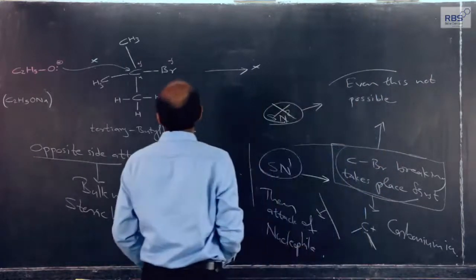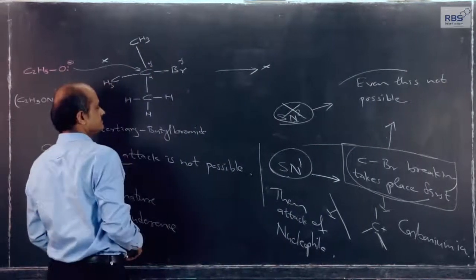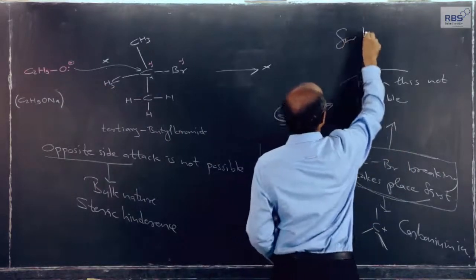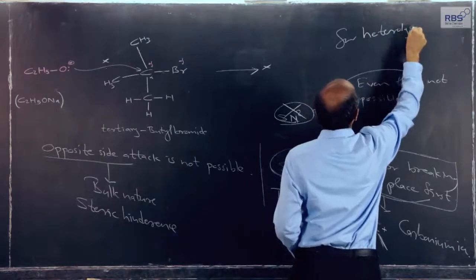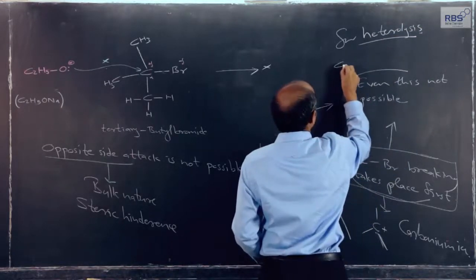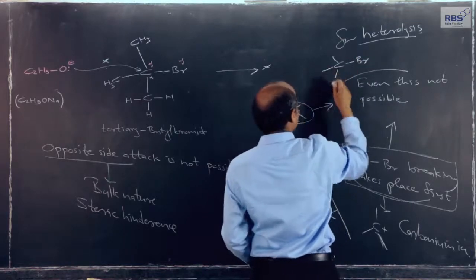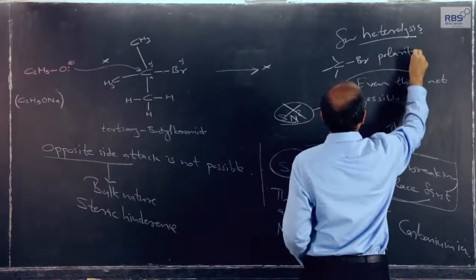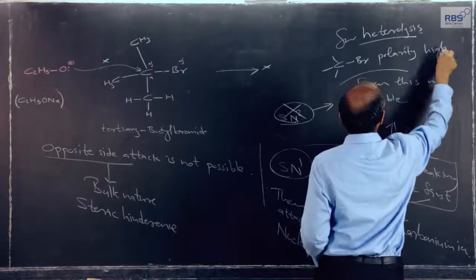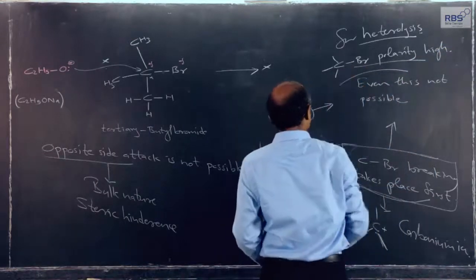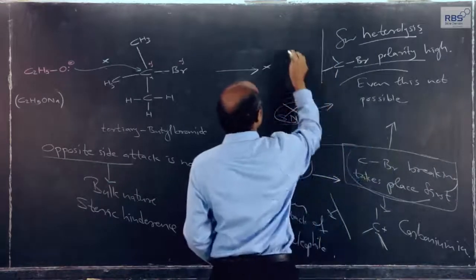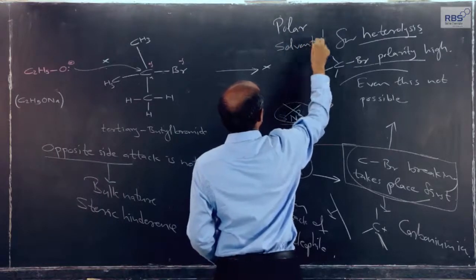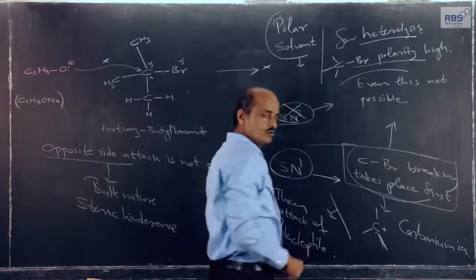Why? Because for heterolysis, heterolytic breaking, the polarity of the carbon-bromine bond or any other bond should be high, that is the first requirement, and second, very important, a polar solvent. Highly polar solvent we normally use is water.